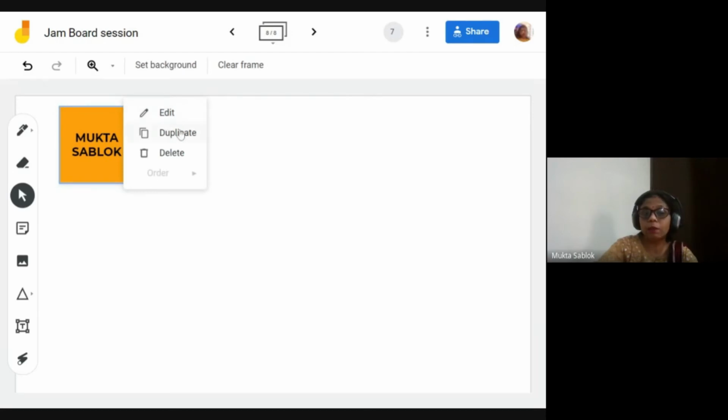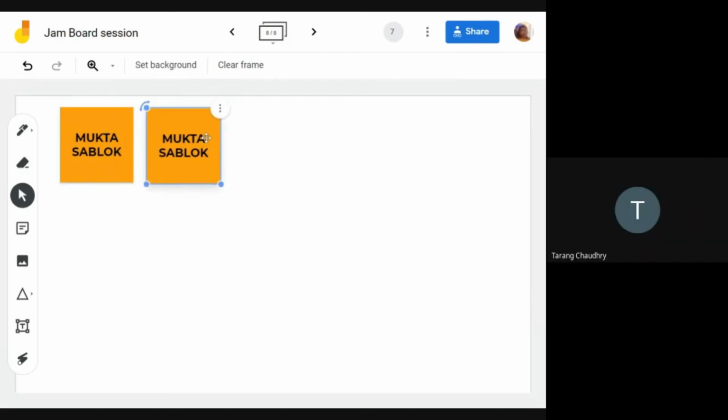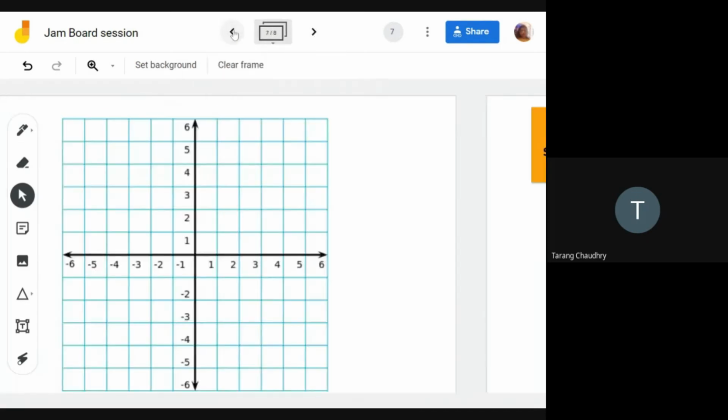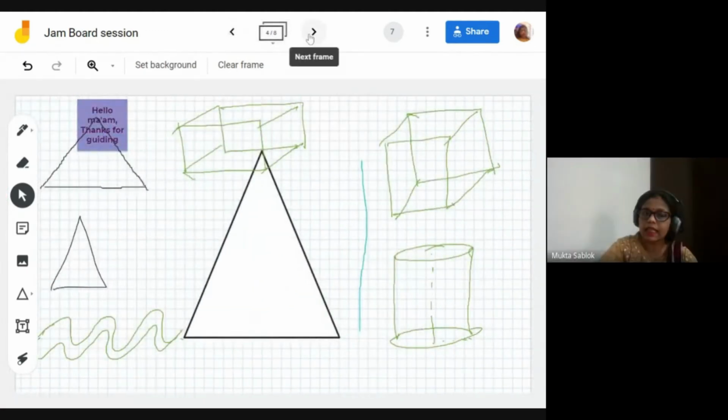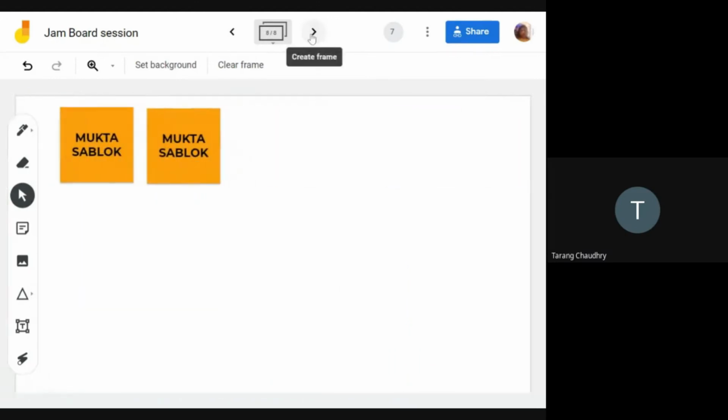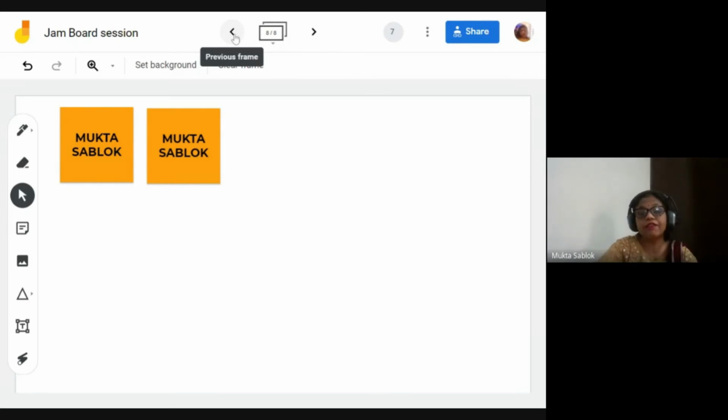Now I can duplicate it. Now as we move to the next board, does it not allow us to add anything to the previous board? Actually, whichever board I am working on, that board only. I tried inserting on the board that we all had joined, and I'm not able to insert a picture anymore. So you can ask the students to do it as homework.